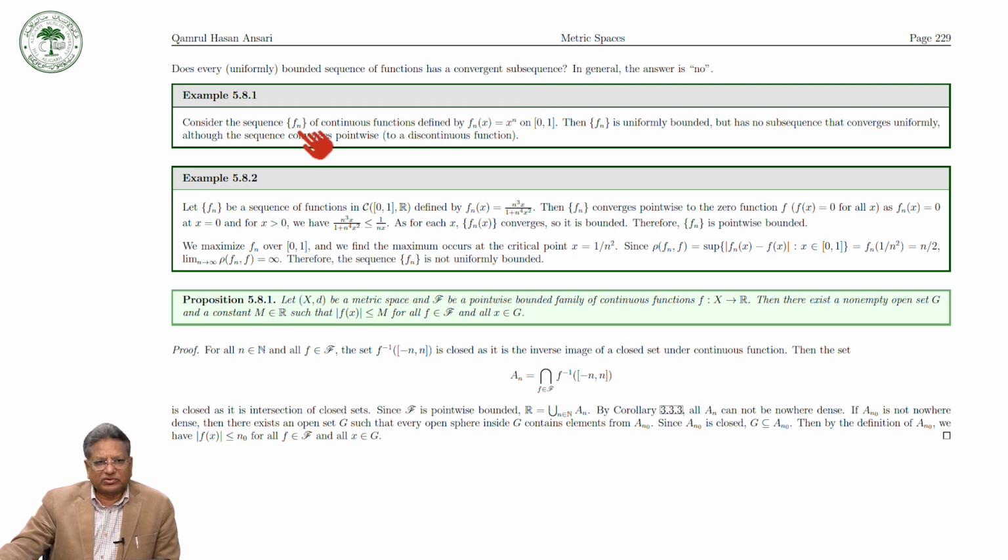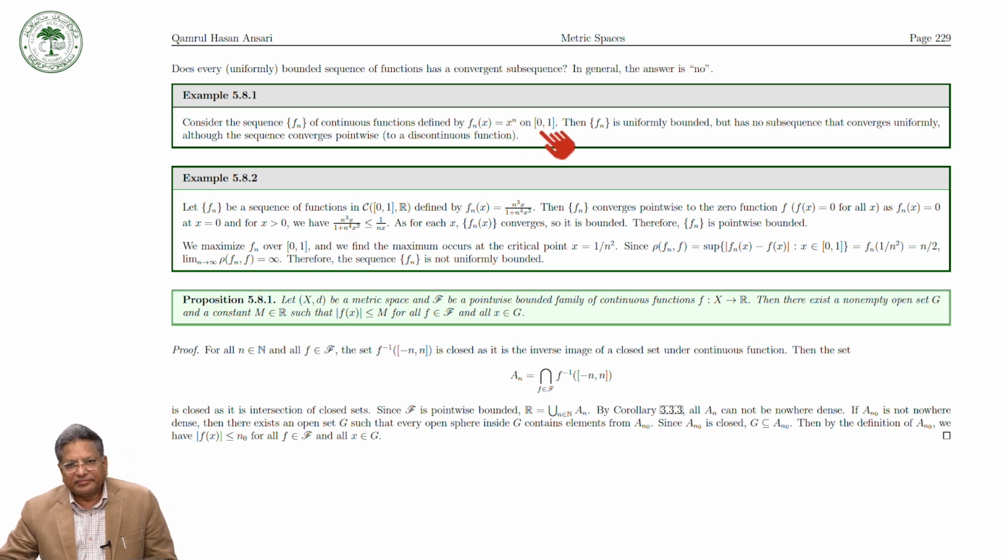We consider a sequence Fn of continuous functions defined as Fn(x) equals x raised to the power n on the closed interval [0, 1]. Then this sequence on the closed interval [0, 1] is uniformly bounded, but has no subsequence that converges uniformly, although the sequence converges pointwise. So here the answer to this statement is no.